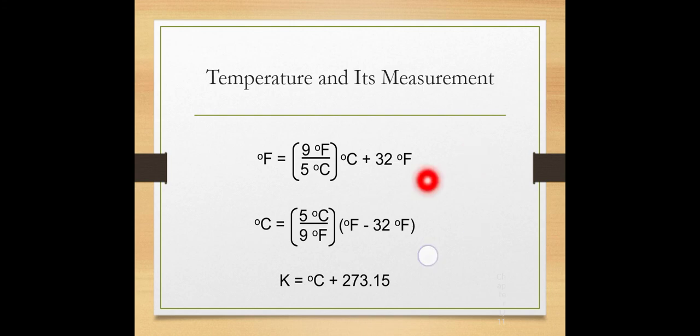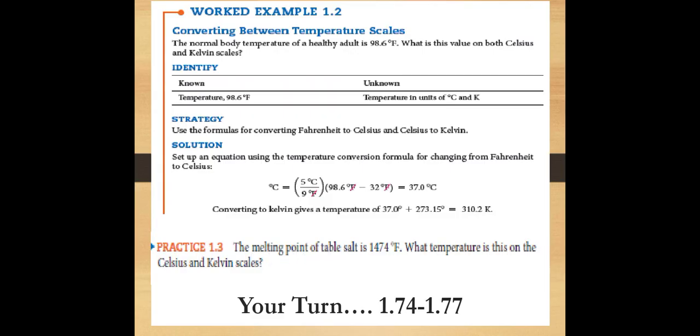But how can you convert the temperature when you are provided with Celsius and asked to convert it into Kelvin? You add 273.15 to the Celsius temperature and you get the result in Kelvin. So let's look at an example of how we can convert these.